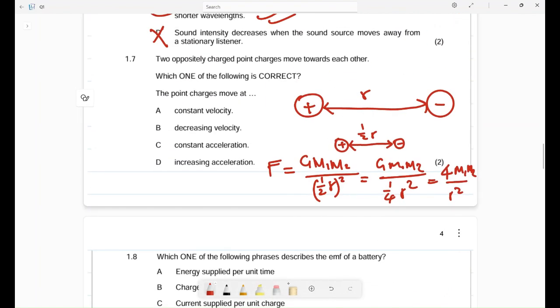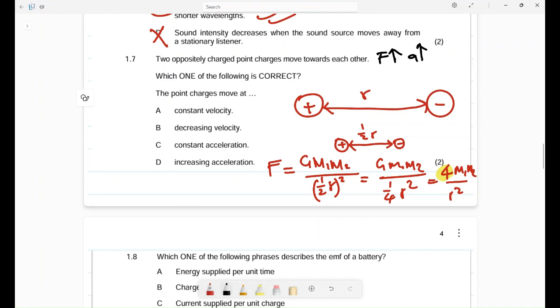So can you see now our force has a new magnitude of 4. So our force increases. But remember, F is equal to ma. Our force is directly proportional to acceleration. So if our force increases, our acceleration will also increase.